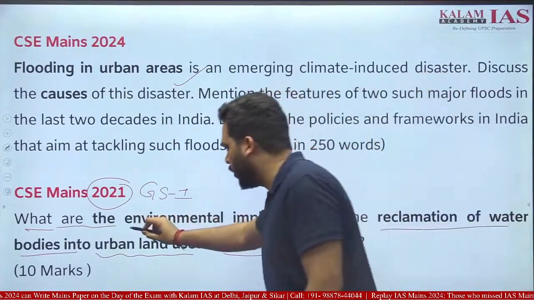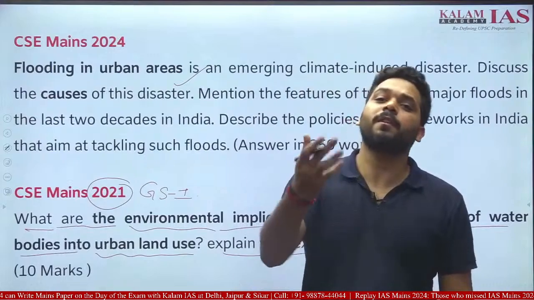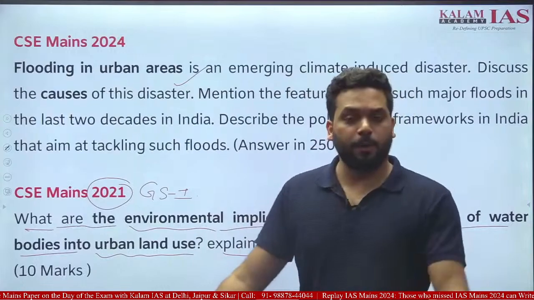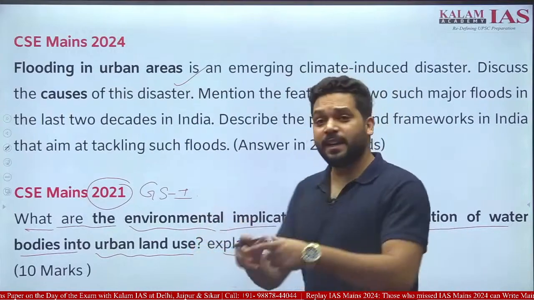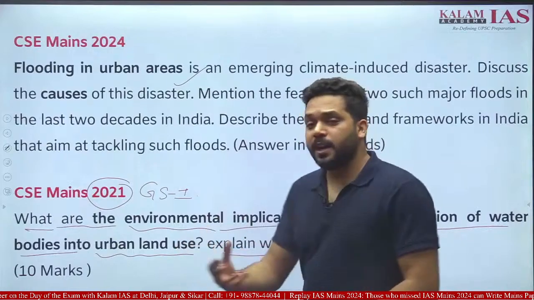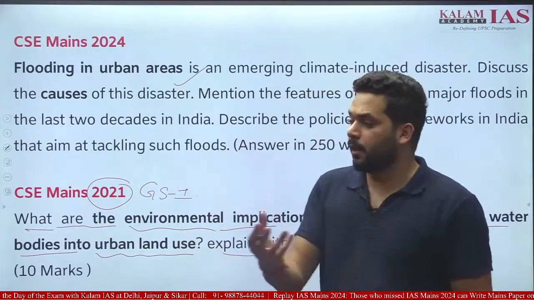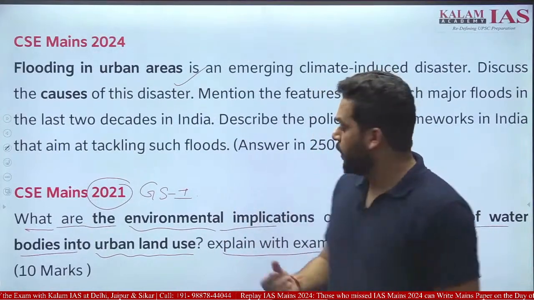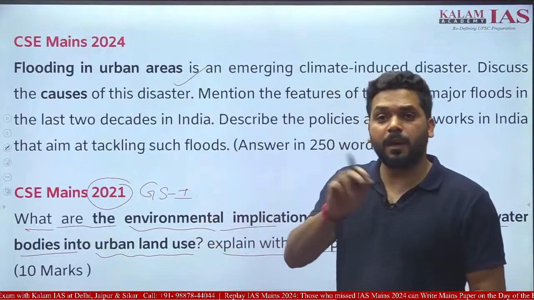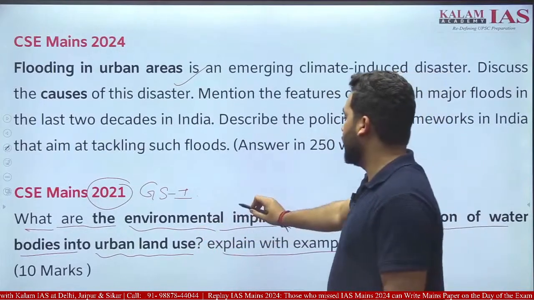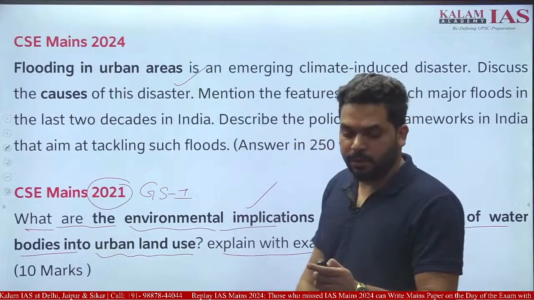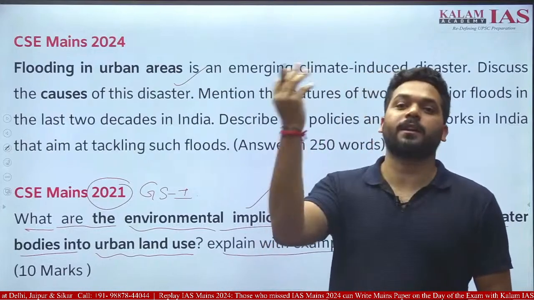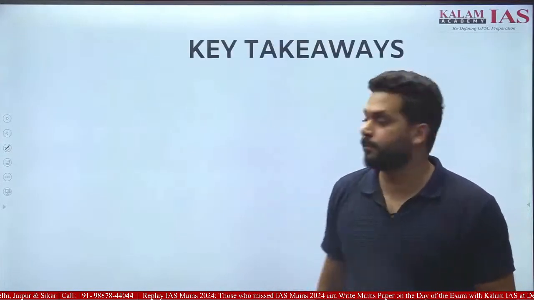Obviously, this is going to have a lot of other points, but one thing will be urban flooding. Environmental implications: biodiversity loss, groundwater pollution, wetlands will be lost, okay? Concretization of land will decrease the water holding capacity, and the water recharge capacity of the soil is going to decrease. All these points have to be written, but one of the environmental implications will be urban flooding. We can take the hint from this, okay? So this is how you have to do the previous year question analysis along with the syllabus and mentally predict what questions are actually very important.